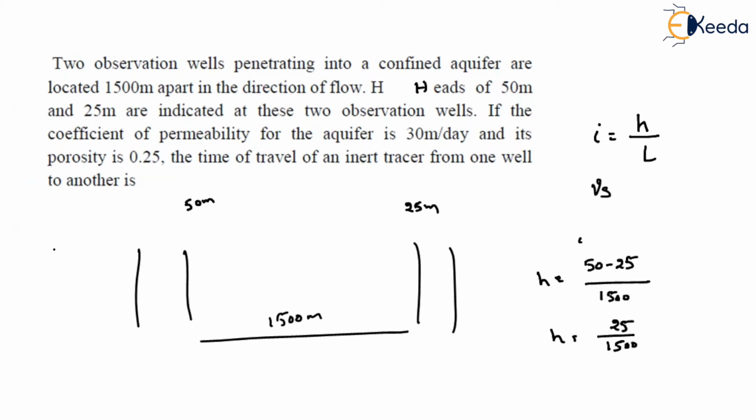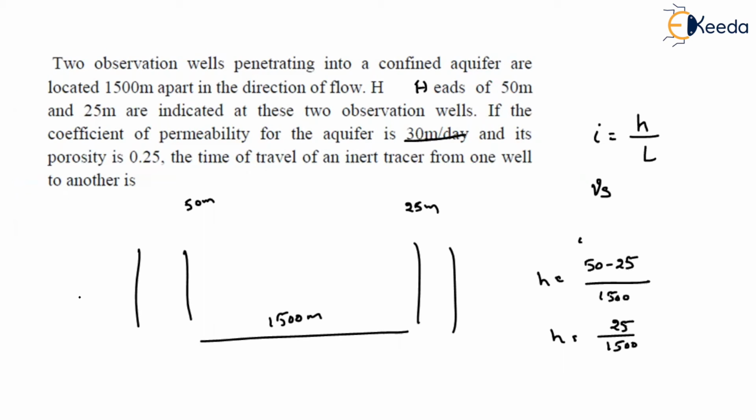Then the discharge velocity V is k into i. Here k is already mentioned, 30 meters per day, into 25 divided by 1500. If you solve this, you will get 0.5 meters per day.